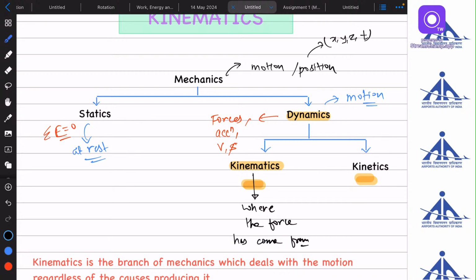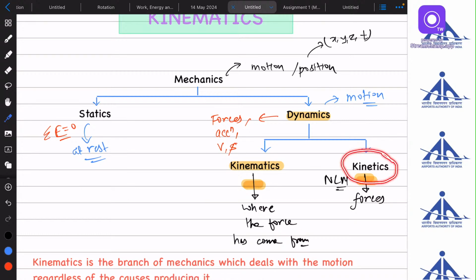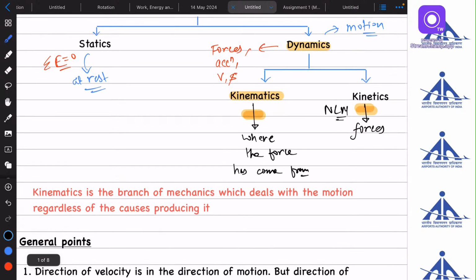And in kinetics, which we will study in Newton's laws of motion, we will see why the forces are acting, which forces are acting, what the different types of forces acting are, normal force, friction force, etc. So in this chapter, we will be dealing solely with the kinematics part. And when we enter Newton's laws of motion, we will deal with the kinetics part and statics part as well. So the same definition is written here, that kinematics is the branch of mechanics which deals with the motion regardless of the cause producing it. It means we are not interested in the forces acting on it.